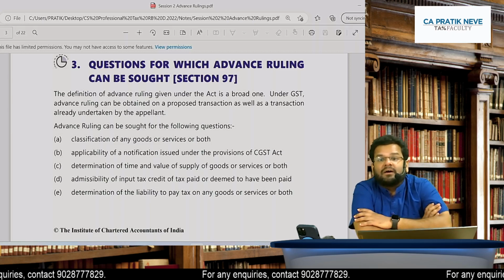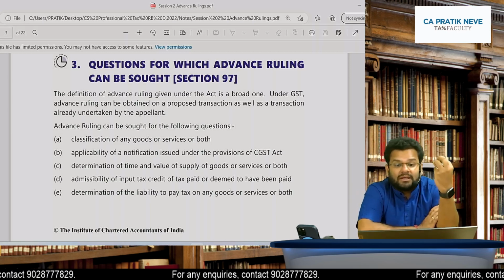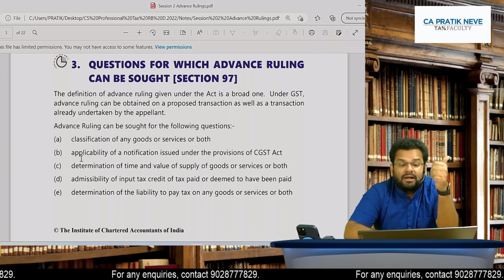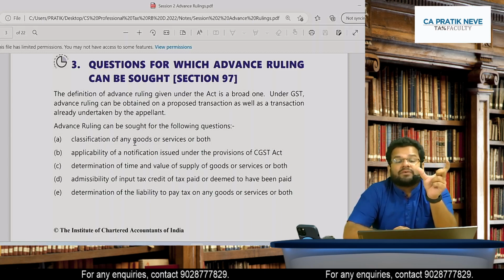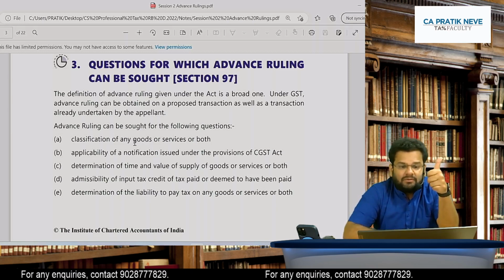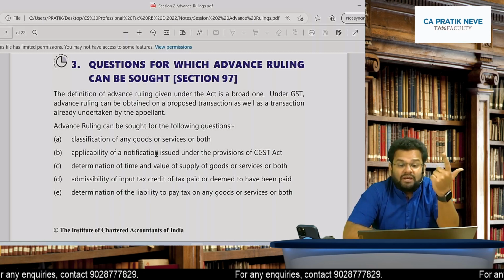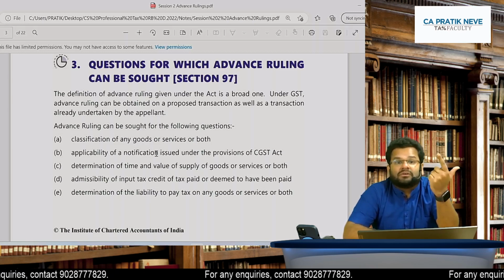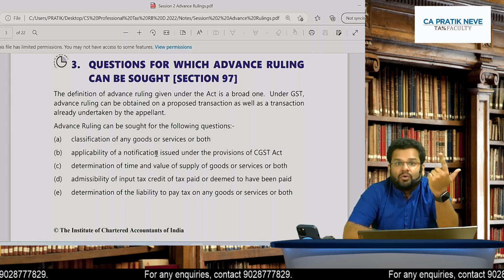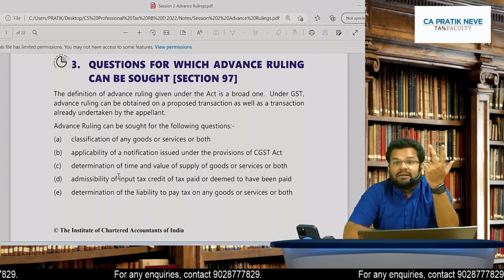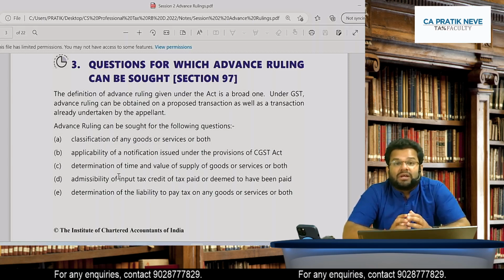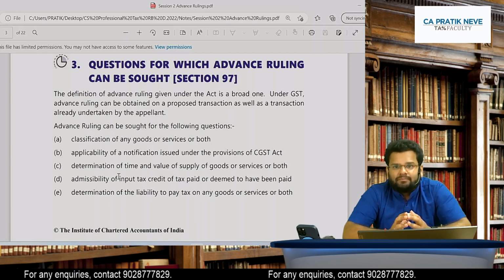Questions for which the advance ruling can be sought. Okay, check. It can be sought for what? Classification, because classification is going to decide percentage of GST. So classification. Applicability of notification. It could be any notification, mainly notification of exemption also. So basically this particular supplier could be confused whether particular notification will apply to him or not.